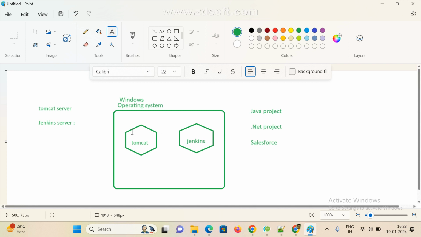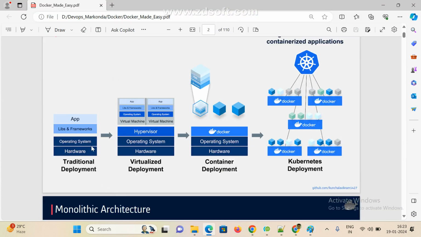Now, how to configure here? So this is the hardware devices. On top of it we are going to install the operating system. On top of that we set up Tomcat, Jenkins, whatever you want. See like this. Now see here, only one. This is the old way.